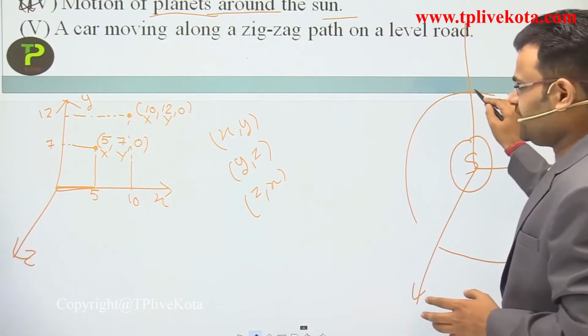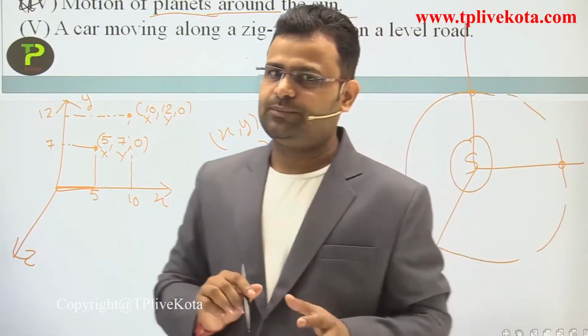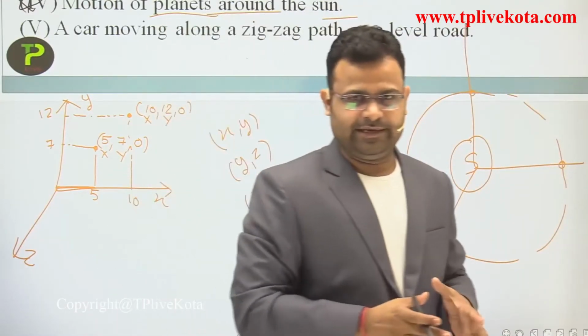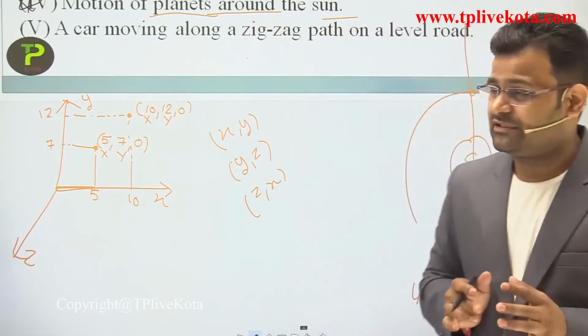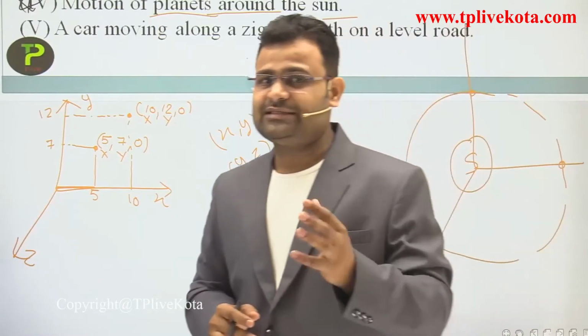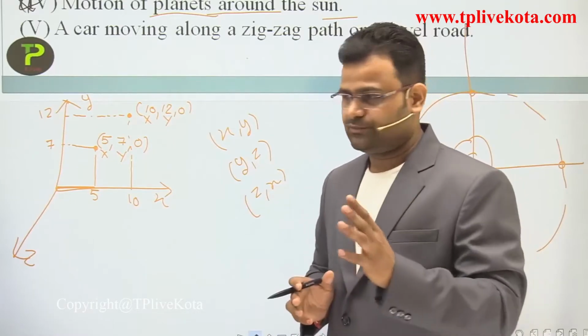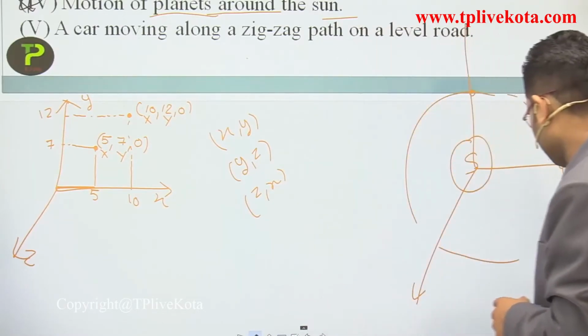Only two coordinates are changed to show the position of a planet. So that is a two-dimension motion, dear student. Most of the time students say that is a three-dimension motion. No, it is not a three-dimension motion. Okay students, that is a two-dimension motion.